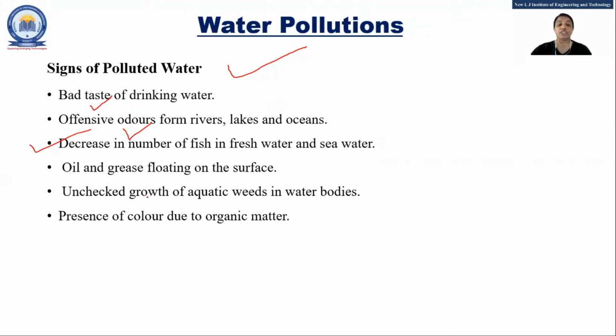Another thing is unchecked growth of aquatic weeds, we have seen the photosynthesis process. So the aquatic weeds and plants are not supposed to live. Now, the presence of color also, so taste, odor, color and temperature are the main things. Yes, and increase or decrease in the pH of the water.